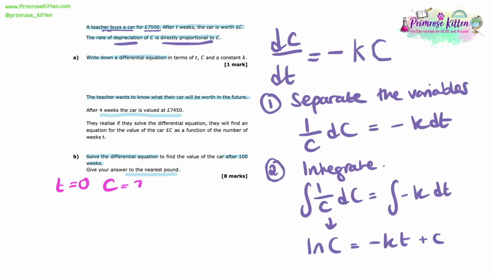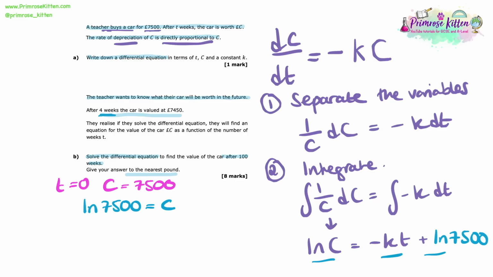So we were told here that they bought the car for £7,500. That means that when t equals 0, sort of initially, the cost was £7,500. So if we substitute those values in here, we end up getting ln of 7,500 equals minus k times 0 plus c. So we just end up getting ln 7,500 equals c. So we know what the constant c is now. We're making good progress. So let's replace that in this equation here. And now we have ln C equals minus kt plus ln 7,500.